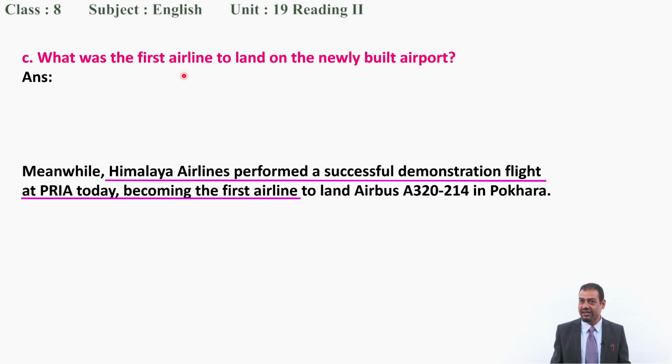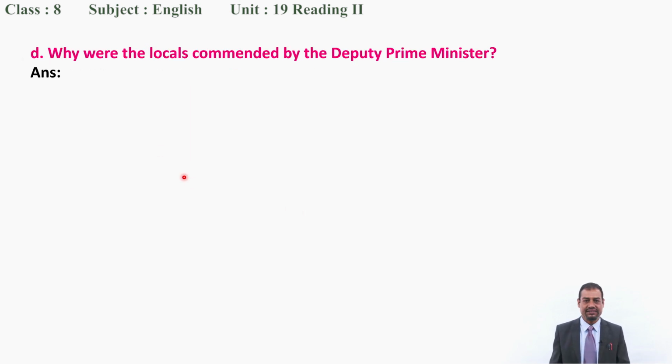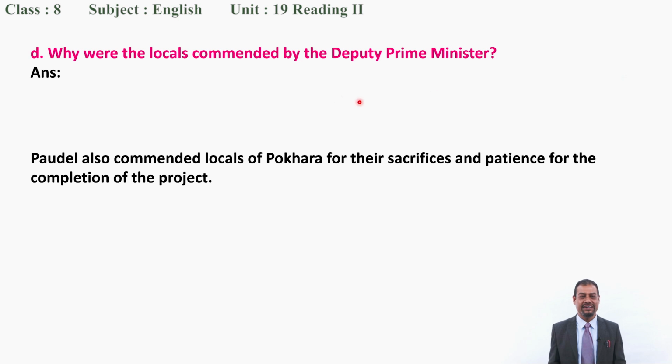What was the first airline? So can you tell me now? Yes, it is Himalaya Airlines. You can find it in the last paragraph of the text. Got it? Good. Next, why were the locals commended by the Deputy Prime Minister? It means you have to understand the reason why the Deputy Prime Minister praised the local people of Pokhara. So where do you find it? Now see, you can find it here.